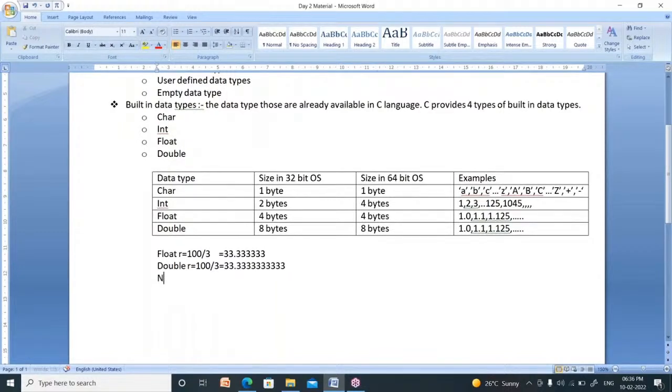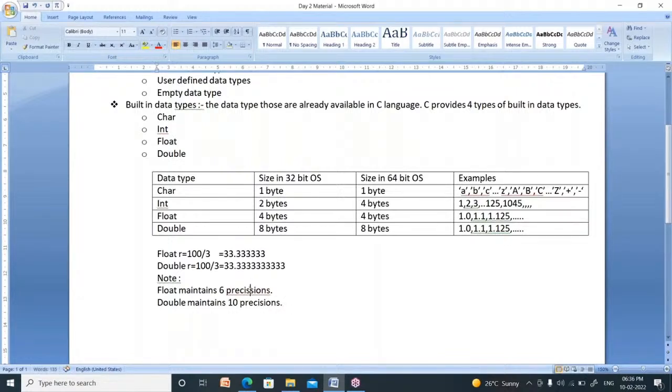That's it. Now I am giving a note. Float maintains how many precisions? 6 precisions. Whereas double maintains how many precisions? 10 precisions.